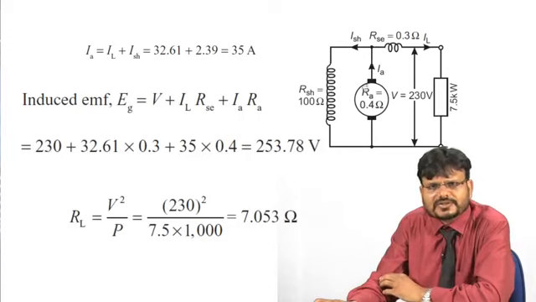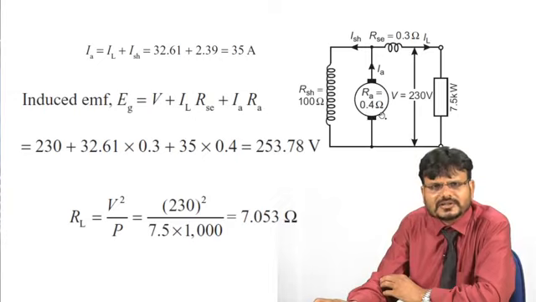As you know, here you can notice that Ia is equal to IL plus Ish. So, you have the value of IL, you have the value of Ish. Just put the values and add. So, armature current is equal to 35 ampere. Now, you have to find out this induced EMF Eg. So, Eg is equal to V plus IL Rse plus Ia Ra. The value of V is equal to 230, IL is equal to 32.61, Rse is equal to 0.3, Ia is equal to 35, as you have already calculated, Ra is 0.4. So, after the solving you get